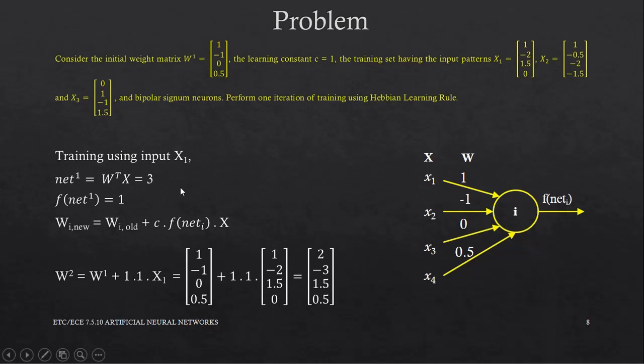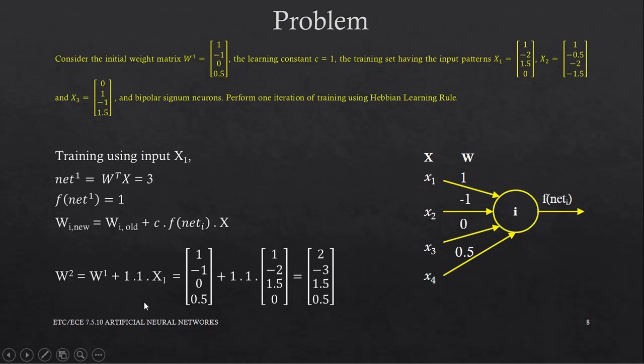Now we calculate the new weight matrix like this. It is equal to the old weight vector plus the delta W given by C into f of net i into x. We substitute all the values and get this as the new weight vector. Note that the superscript 2 increments every time the weight matrix gets updated.